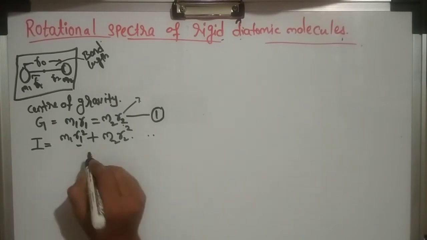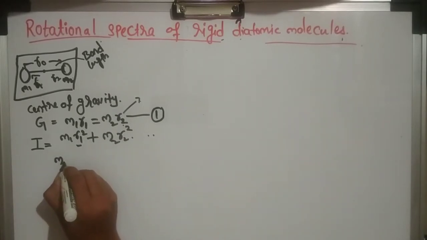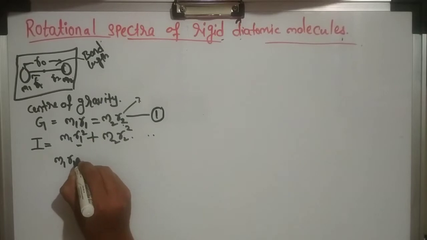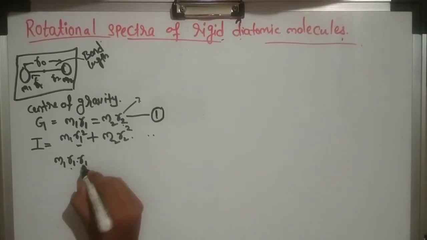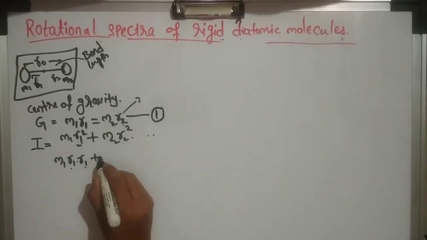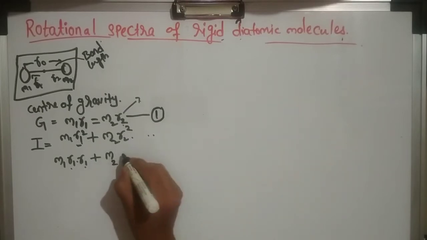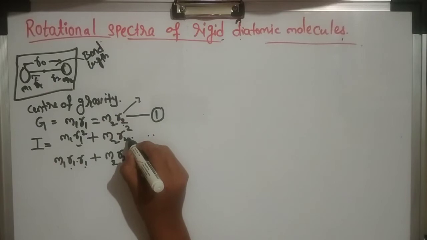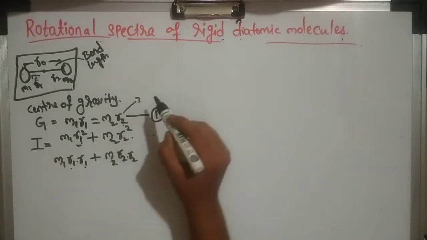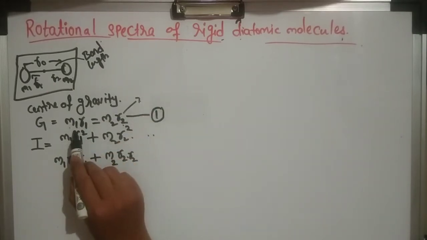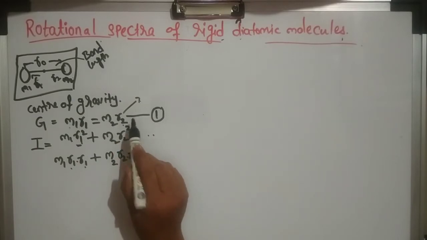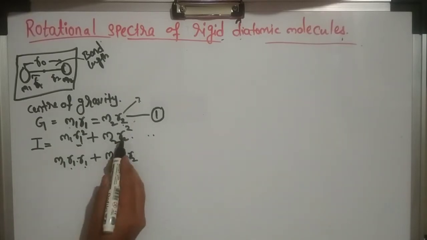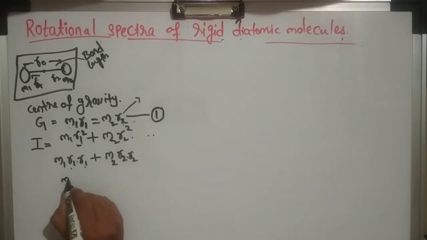Rewriting this equation, m1 r1 into r1, that is r1 square, plus m2 r2 into r2, that is r2 square. Here we have the condition m1 r1 equals m2 r2. So what will we get? m1 r1 we can write as m2 r2.